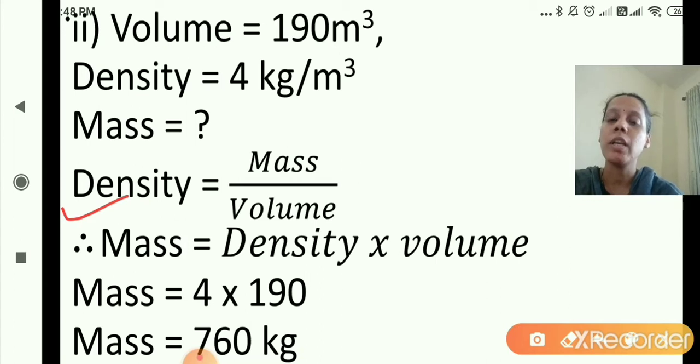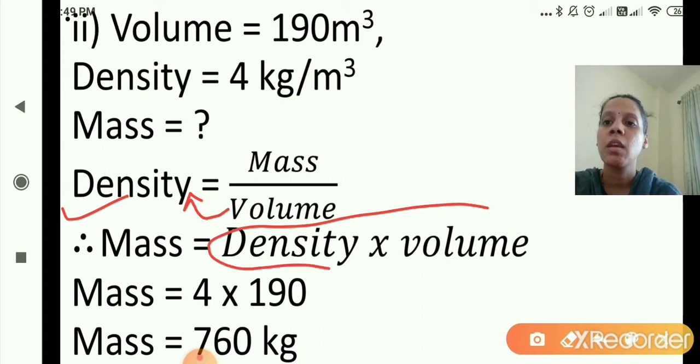Now here density is given and volume is given. Mass we will find out. So therefore mass is equal to this volume. It will go on this side. So what is the formula now? Mass is equal to density multiplied by volume. Correct. First we will write down the density formula. Density is equal to mass upon volume, but mass is not given. Therefore mass is equal to density multiplied by volume, as you can see here, density into volume.